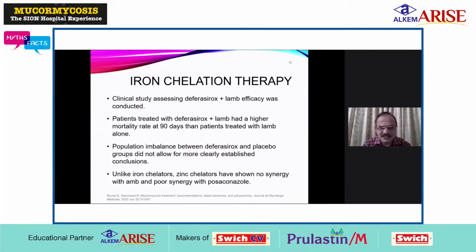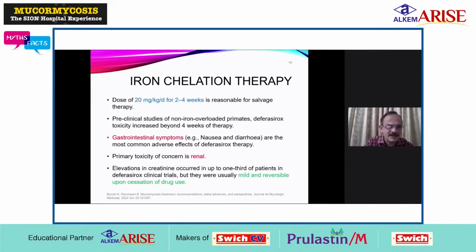Unlike iron chelators, gallium chelators have shown no synergy with amphotericin B and poor synergy with posaconazole. So these are not to be used in this treatment as a combination. The iron chelator deferasirox is used in the dose of 20 milligram per kg per day for 2 to 4 weeks. It is reasonable for salvage therapy.